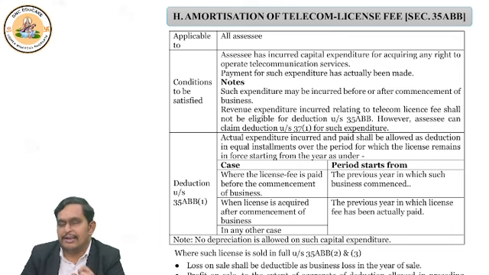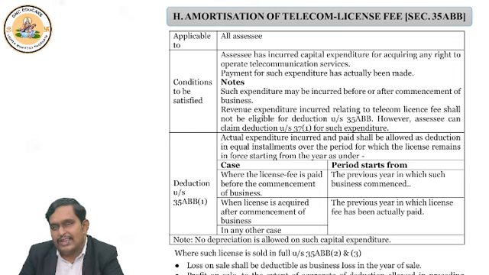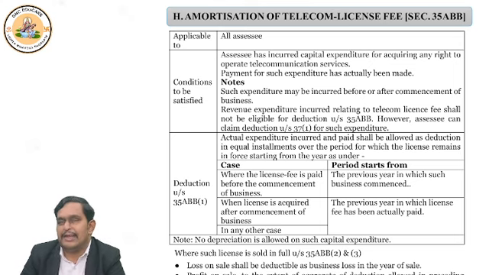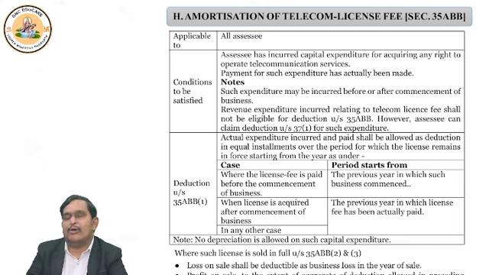And for these telecommunications under section 35ABB, and for spectrum, which is mentioned at the end of this page under section 35ABA, the companies have to pay a specified amount of money to the government for buying the spectrum, for buying the telecommunications license. Now, whatever these companies pay to the government is allowed as deduction under these sections.